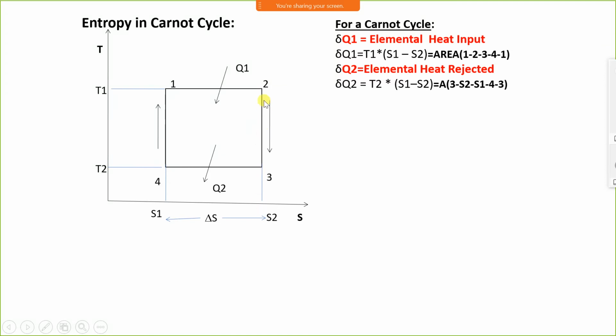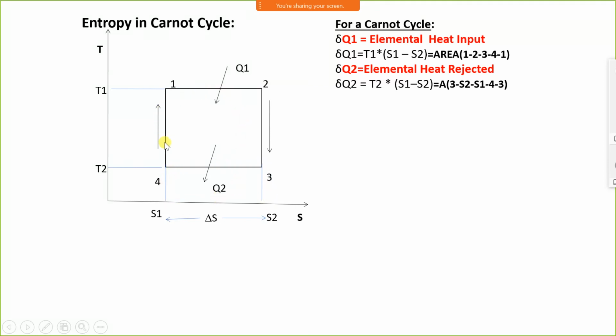Or we can say S3 is equal to S2 and S4 is equal to S1. Therefore S2 minus S1 is equal to S3 minus S4. Here I have written directly S1 minus S2, okay, it should be S2 minus S1, not S1 minus S2, because this is higher. And the heat rejection takes place in the area of 3, 4, S1, S2, 3.